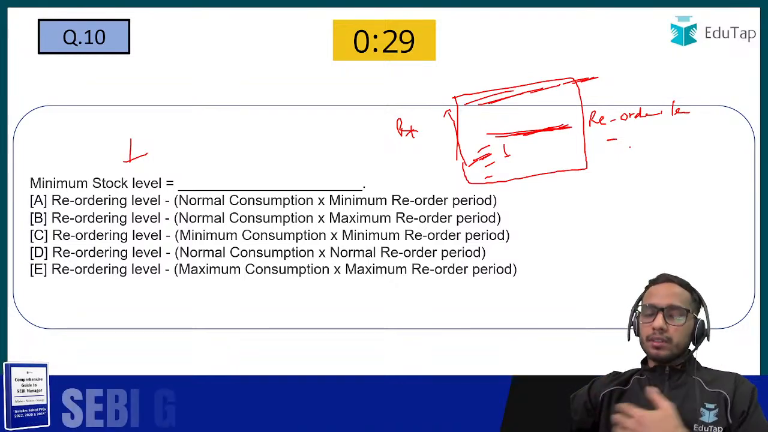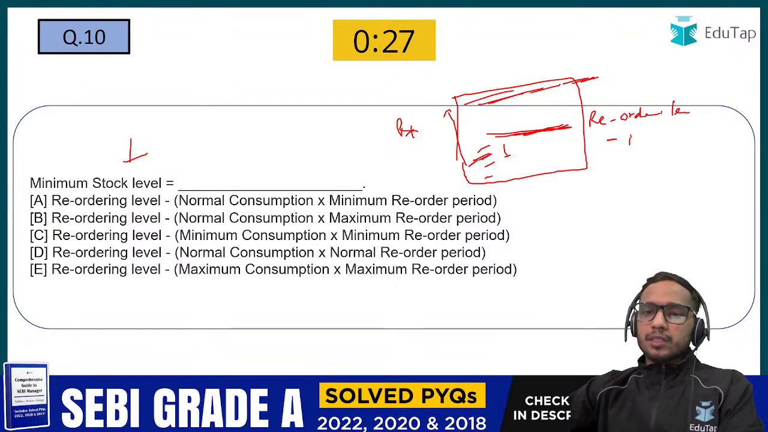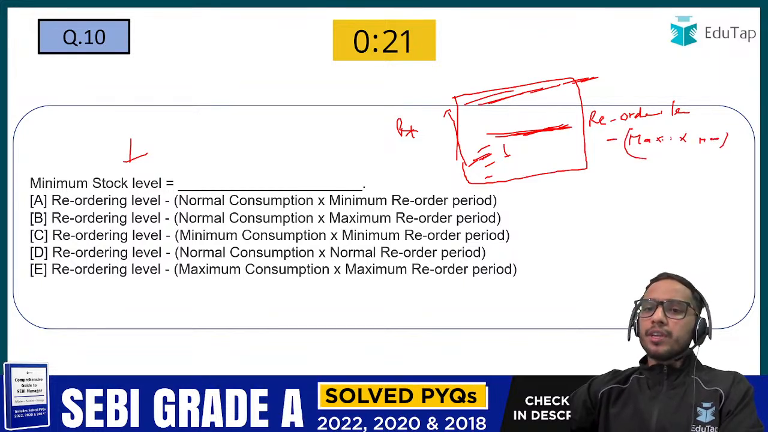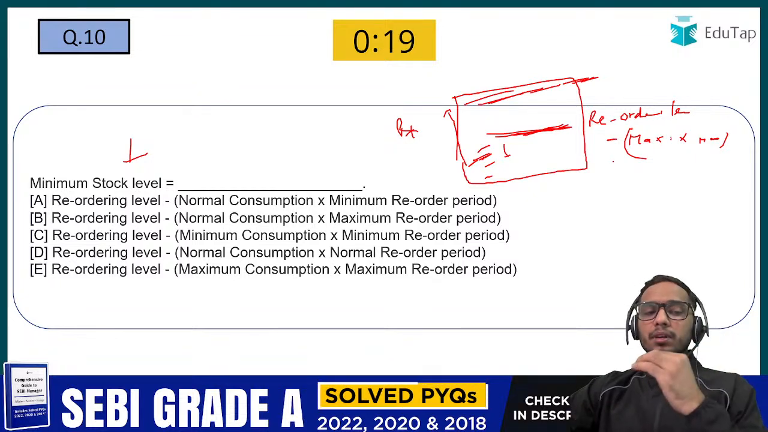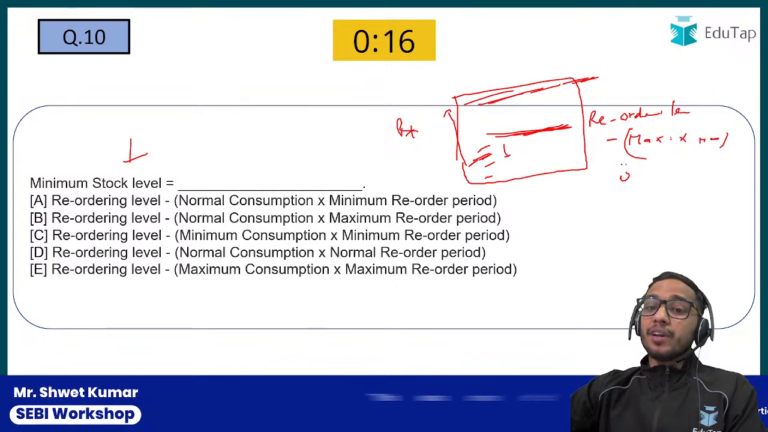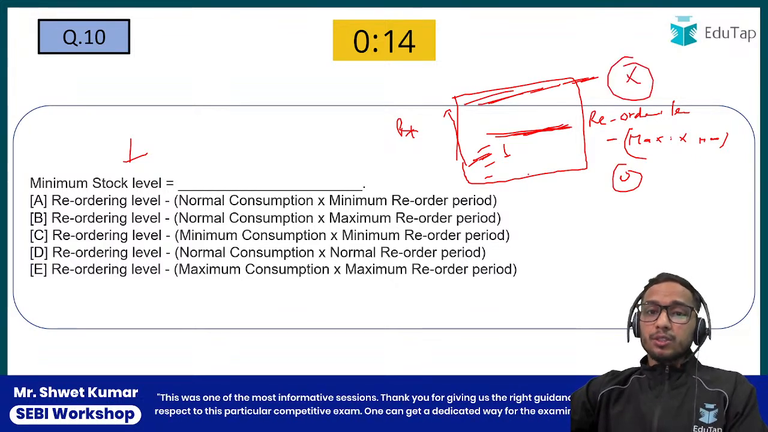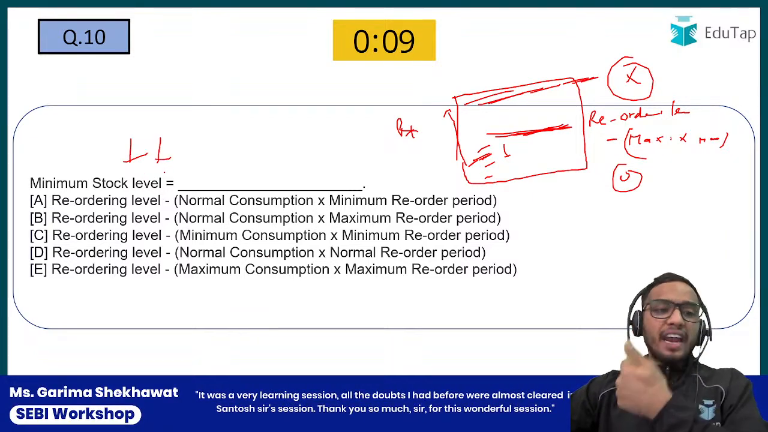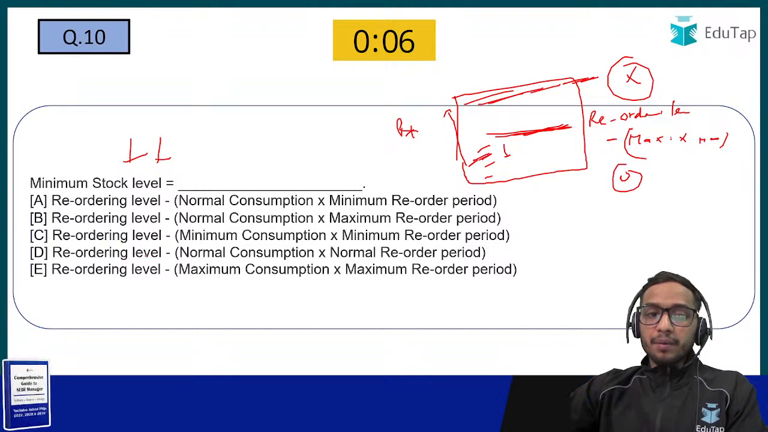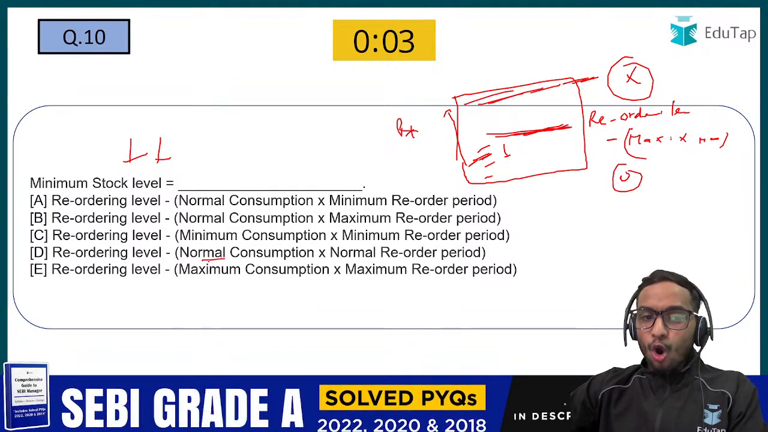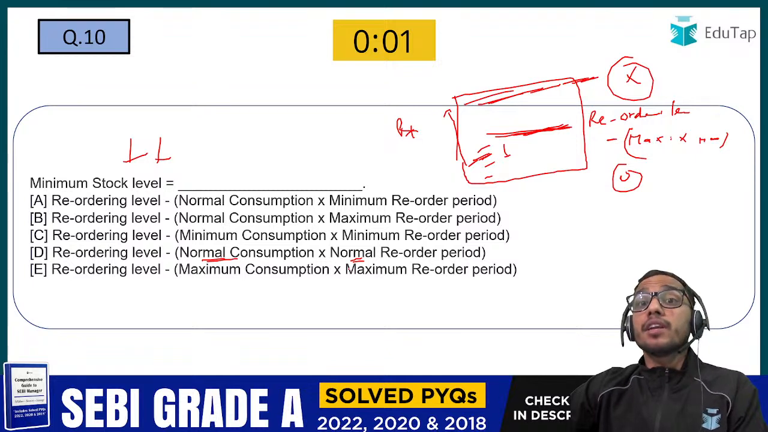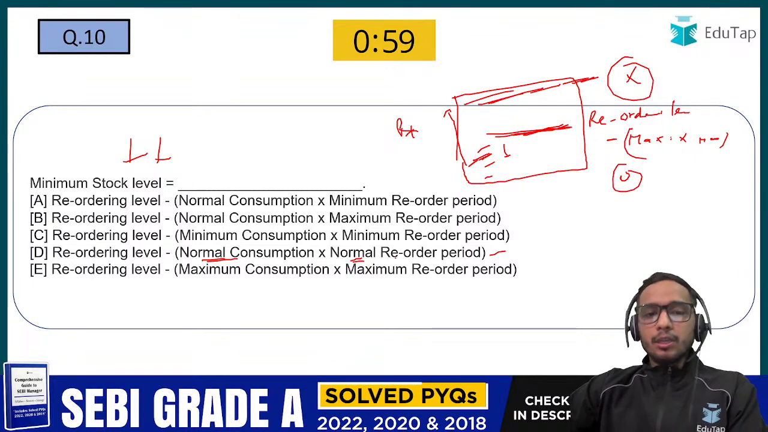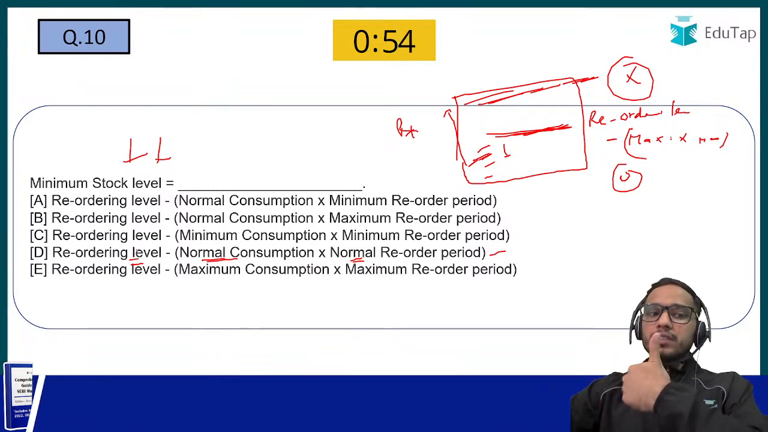Right? You would say to me, sir, you should take the maximum consumption and the maximum reorder period to calculate the minimum stock level. But when you do that, it becomes 0. That's why you are not going to do that. So in this particular formula, we assume that you find the minimum stock level by deducting the normal consumption into the normal reorder period. Please remember this: you have to deduct something from the reordering level.